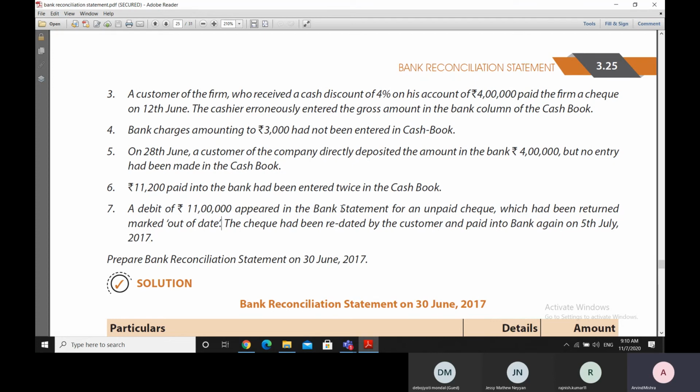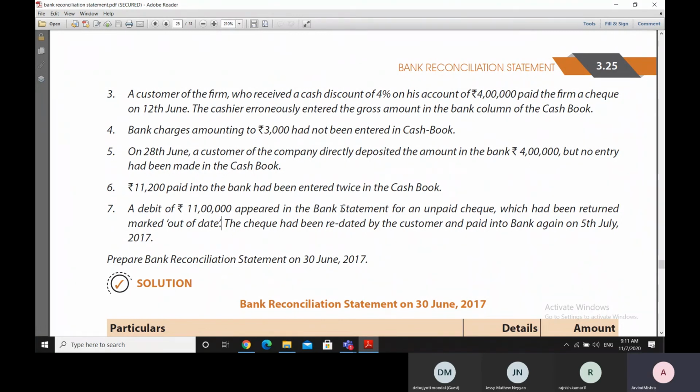But what happens later on is that this check goes for clearance, and when this check goes for clearance, it is returned back as being out of date. So when this check is returned back out of date, our bank passes the out of date or return back entry and debits our account, debits our bank statement by 11 lakh rupees.